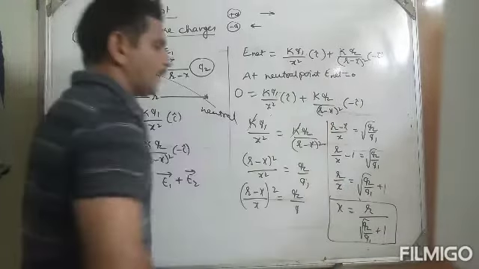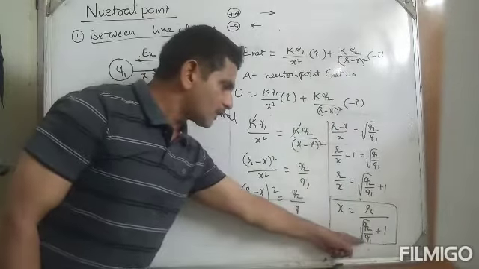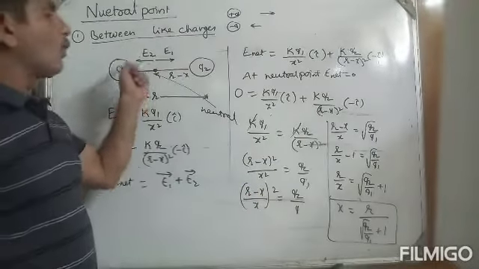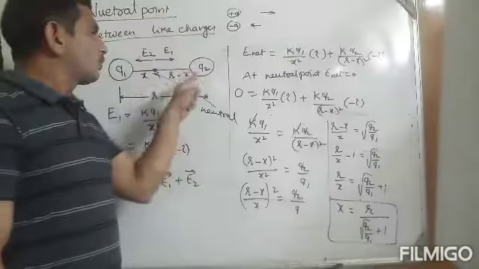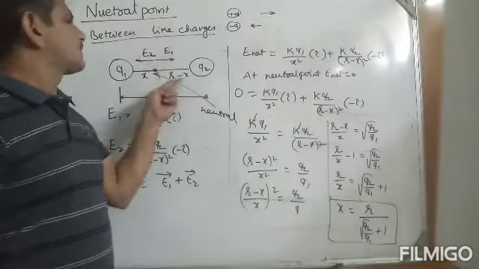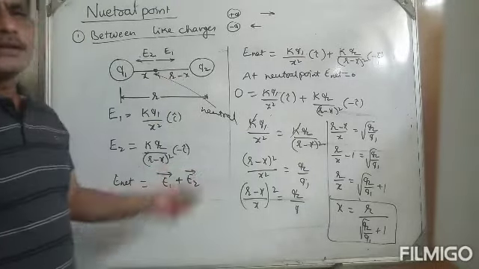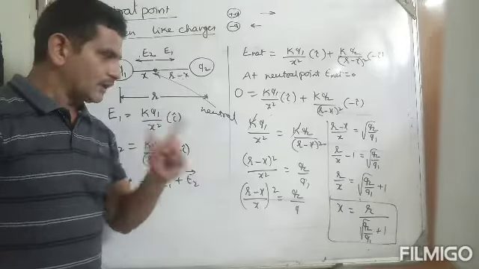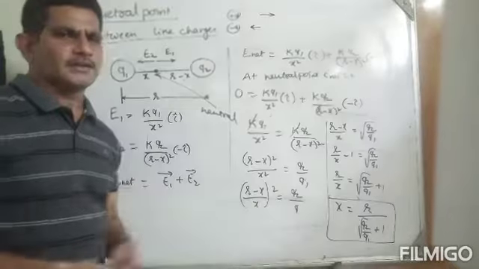My dear, keep in mind, we are finding the neutral point from Q1. If you want to know the neutral point from Q2, find X, the distance from Q1. Total distance minus this distance, you will get the distance of the neutral point from Q2. Understand or not? I think you can understand. Go through it twice. You can understand.